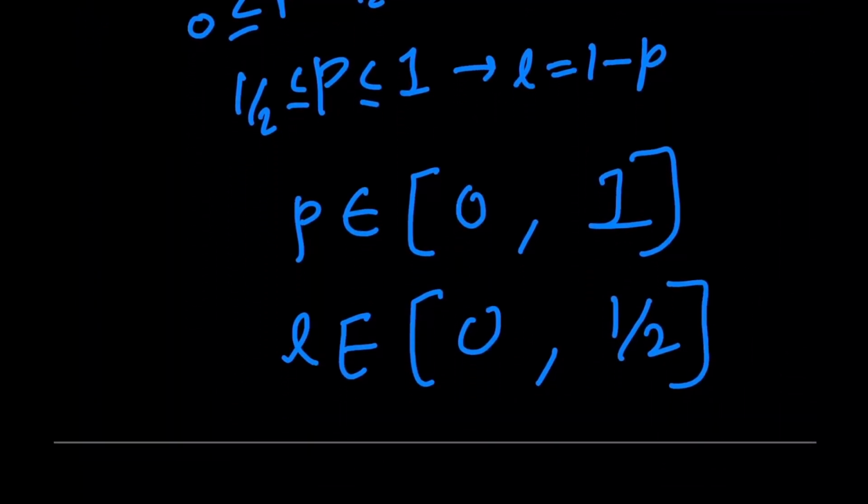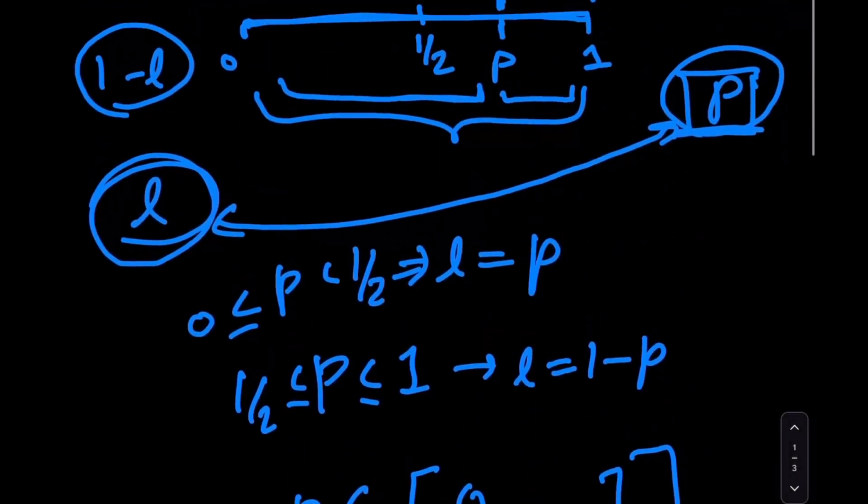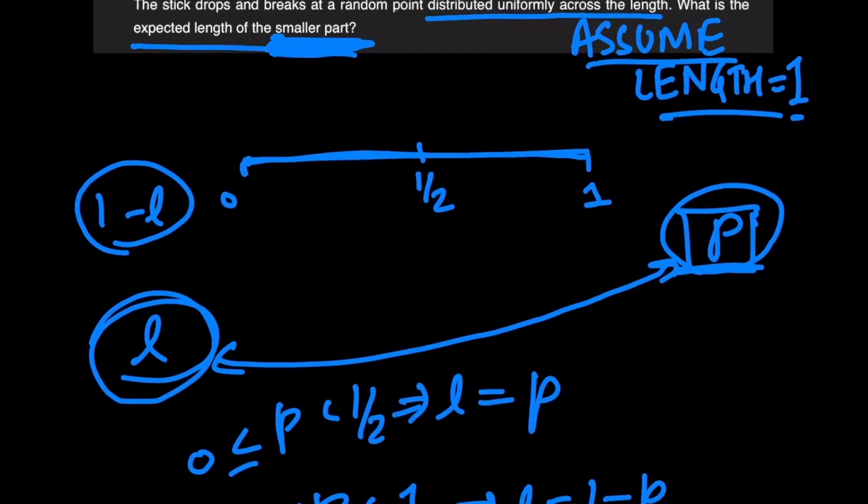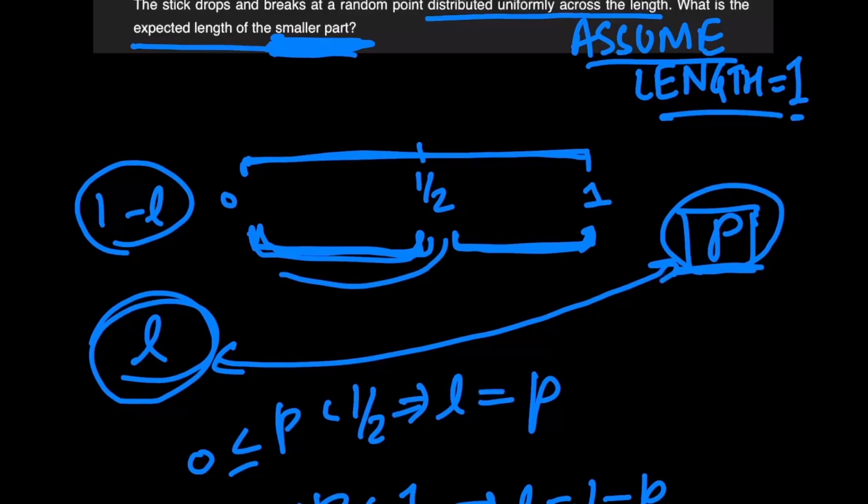Now, there's two solutions I'm going to talk about. The first solution notices the fact that for the range 0 to 1 by 2, L is equally likely to have any value between them. And for the p values from 1 by 2 to 1, L has an exact identical mapping as over here.